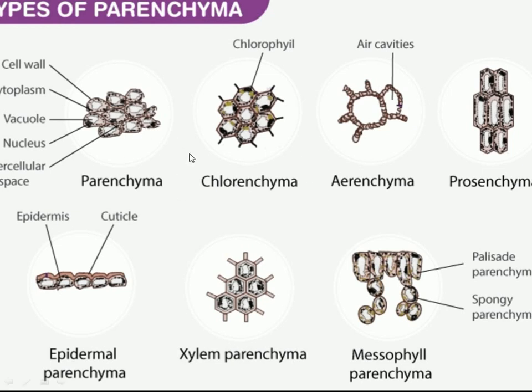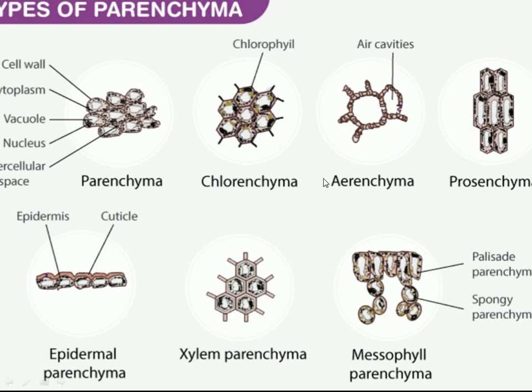Now, second is the chlorenchyma. Chlorenchyma is a modified form of parenchyma. When the parenchyma cell develops chlorophyll inside it and performs the function of photosynthesis, that condition is called chlorenchyma. You know that chlorophyll acts as a photosynthetic pigment, so chlorenchyma tissue is helpful in the process of photosynthesis.